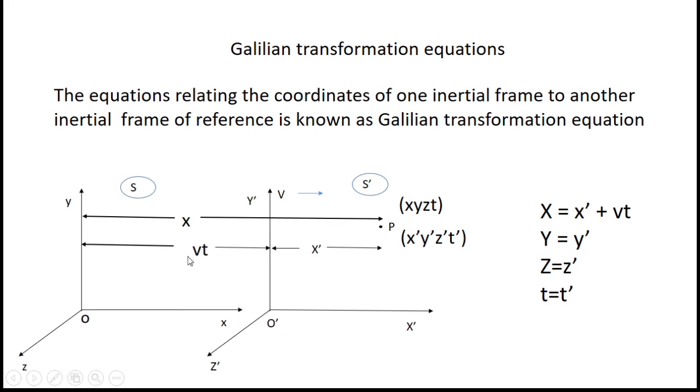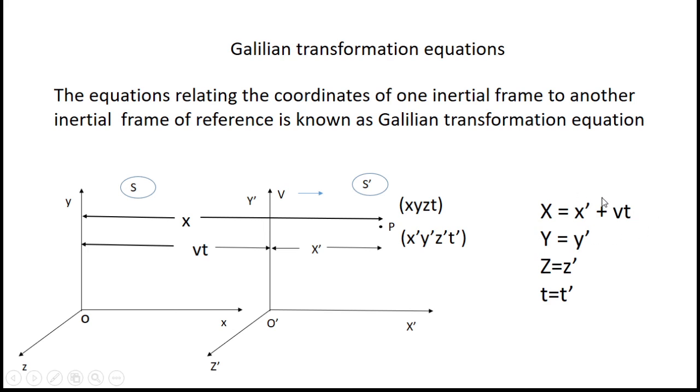Hence the distance covered after time t would be equal to v into t. Hence this distance would be taken as vt. Now you can definitely give the relation between these two. How? Here we can write x equal to vt plus x dash, x equal to x dash plus vt.